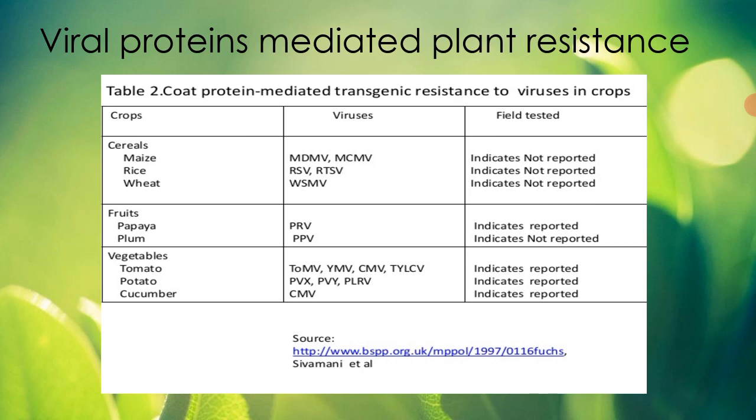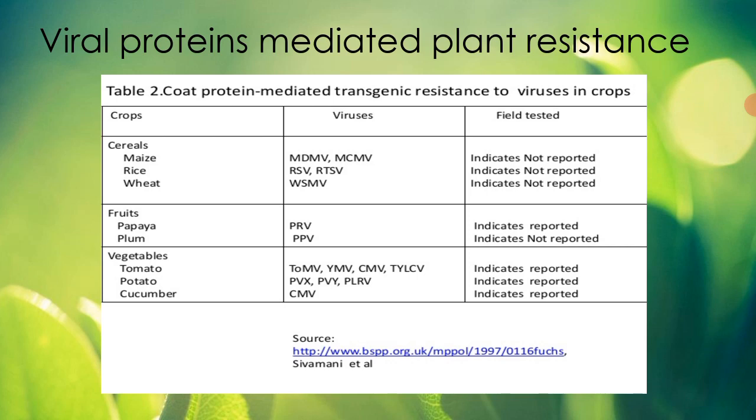Then the virus which infects these types of crops: we can say MDMV virus is responsible for viral infection in maize, and PRV virus is responsible for causing viral infection in papaya. The last column, field tested, tells us the successful reports or positive results after viral protein mediated resistance in such plants.